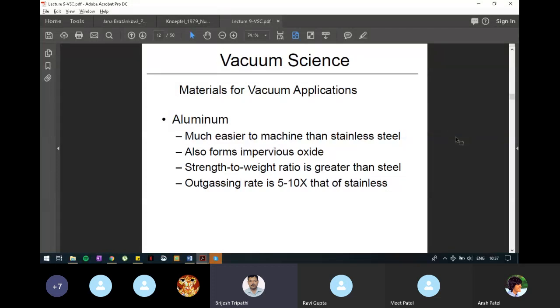Because outside also it is perfect vacuum. Correct. In space, I am saying. Yes. So, sir, it comes down to this: because we have vacuum outside as well, the outgassing rate will not be a very big disadvantage. Yes, that is what I am saying. Okay, fine. Next slide.